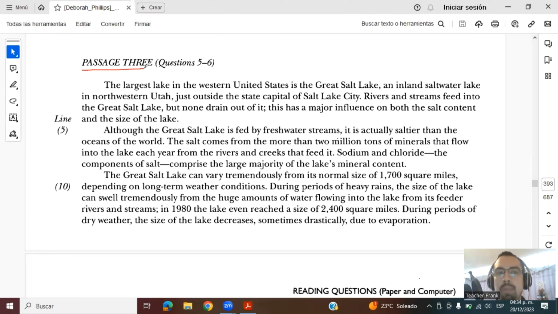Okay, so now we are on passage 3, questions 5 to 6. I recommend first you read the text, and then I'll show you the questions so you can do it. Okay, ready? Let's go with the questions.